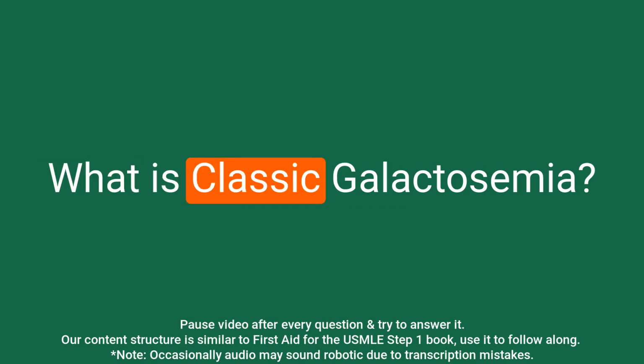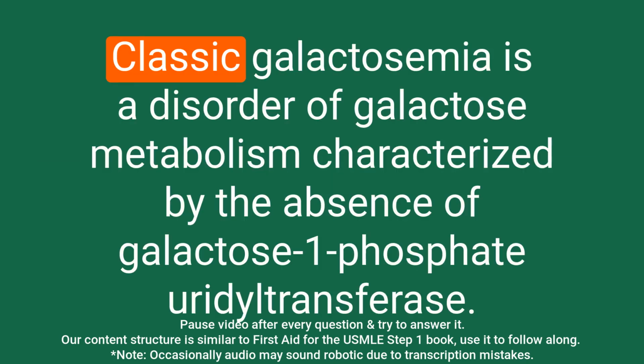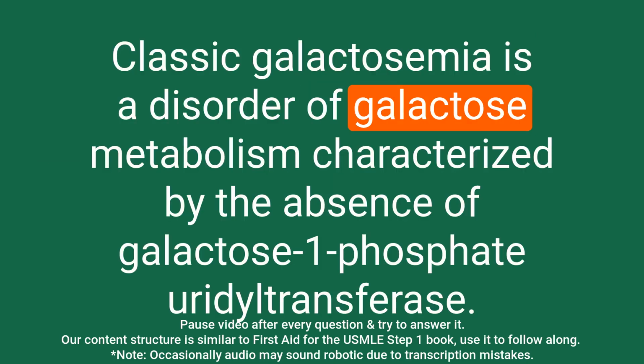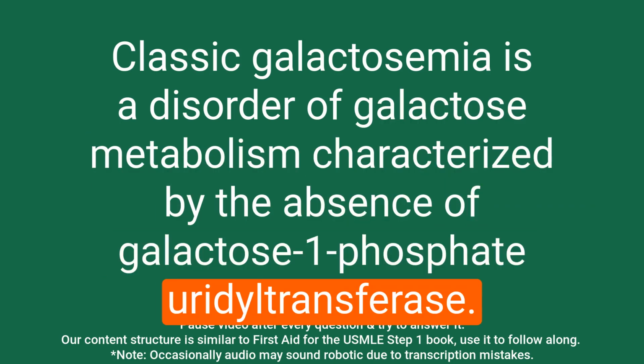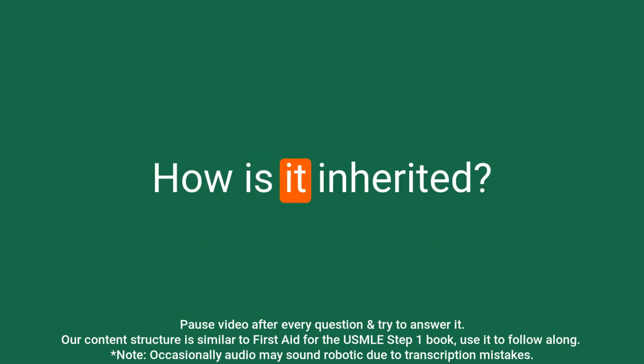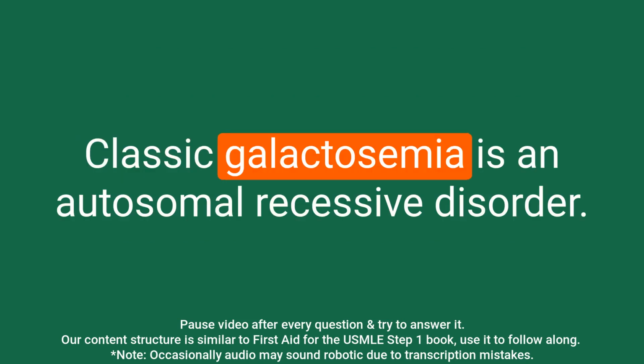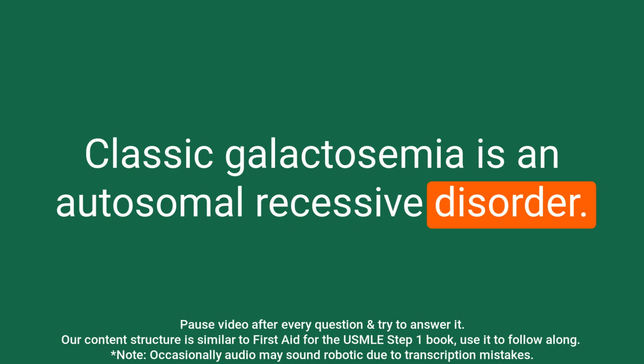Question: What is classic galactosemia? Answer: Classic galactosemia is a disorder of galactose metabolism characterized by the absence of galactose 1-phosphate uridyltransferase. Question: How is it inherited? Answer: Classic galactosemia is an autosomal recessive disorder.